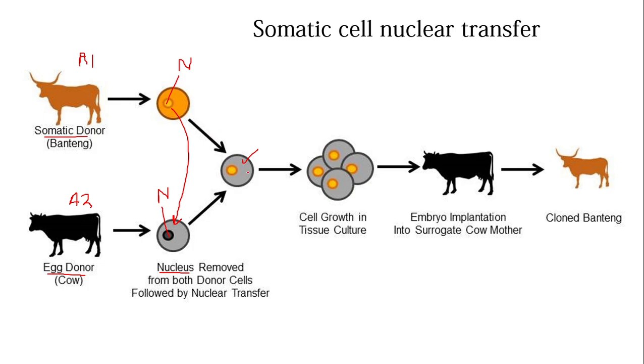Here a new cell is formed, and this new cell will be converted into an embryo. It will divide and change into many cells alike. The first cell will be formed, and this will be called an embryo. Now this embryo will be implanted into the uterus, or into a suitable womb, where it will complete its